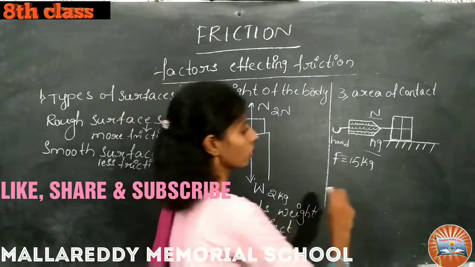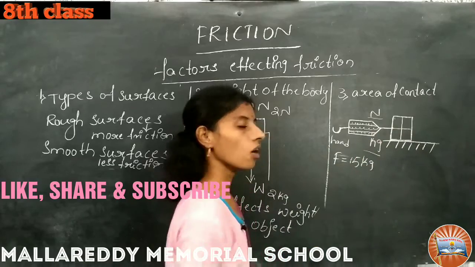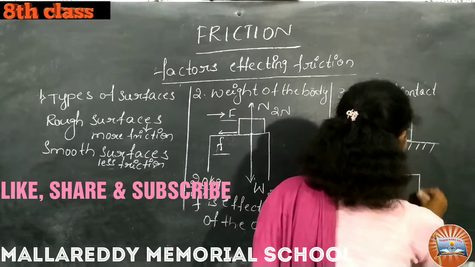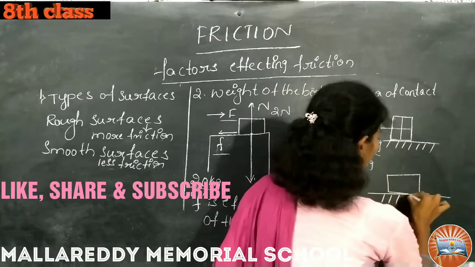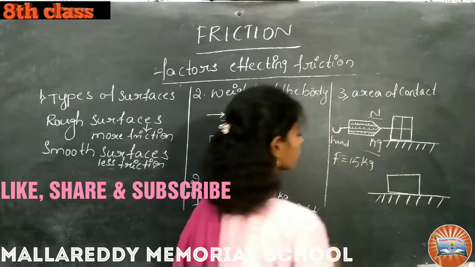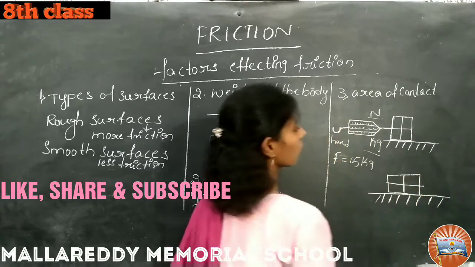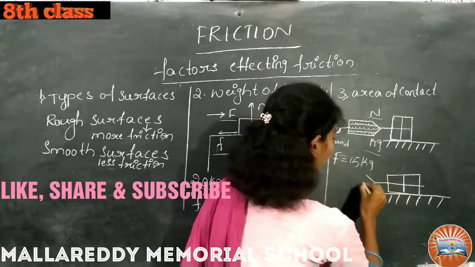So here I want to take this block in a horizontal direction, okay? Now on the same surface, the same block we have to take, and same here we have to tie this block, and same spring balance we have to take here.